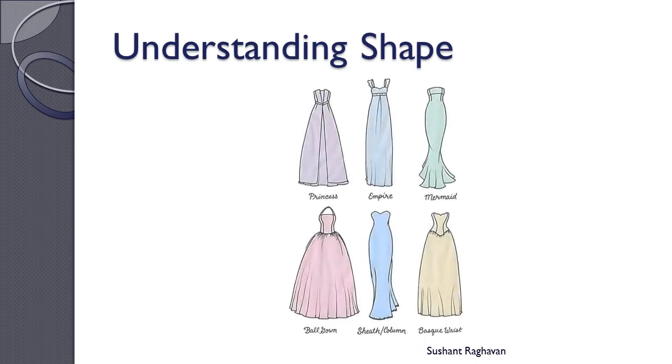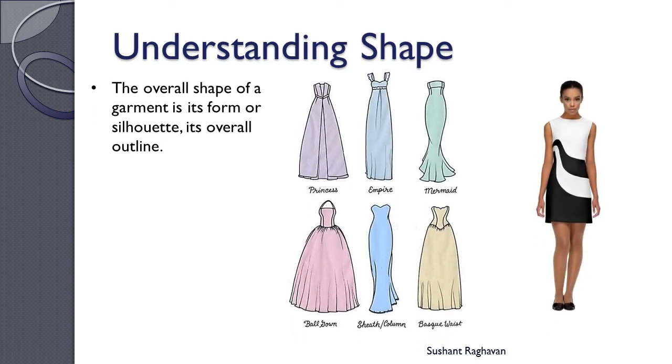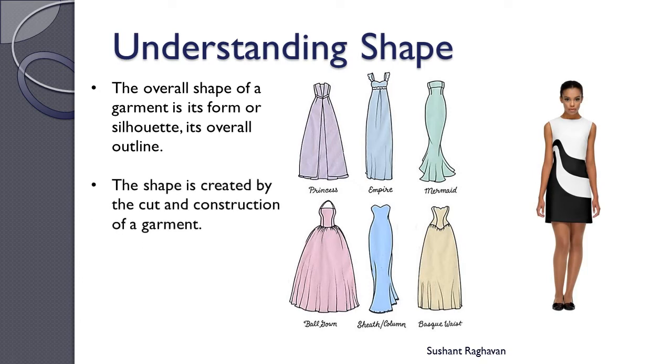Understanding shape. The overall shape of a garment is its form or silhouette, its overall outline. The shape is created by the cut and construction of a garment.